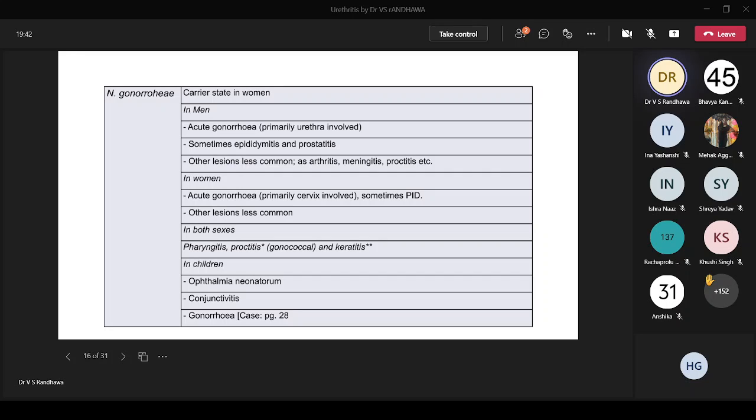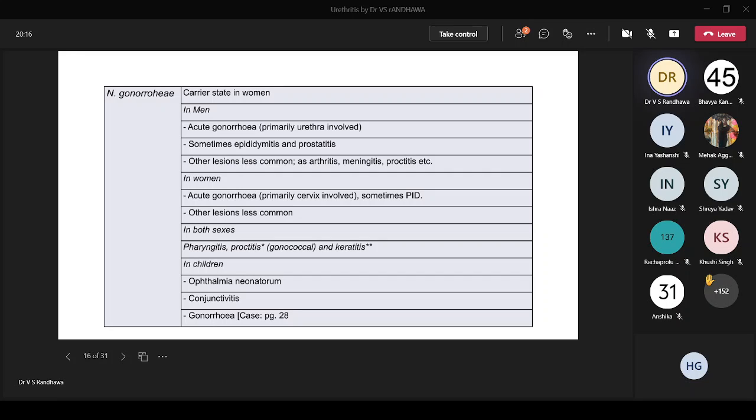In women, you should understand that mostly the typical presentation is not there. The women might be presenting like a pelvic inflammatory disease. There could be other lesions. Can anybody tell me what's the common presentation of PID, pelvic inflammatory disease? How does it present in women? It means basically any of the reproductive structures could be involved in the inflammation. Okay, so that could be a presentation.